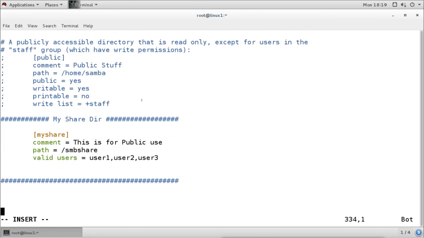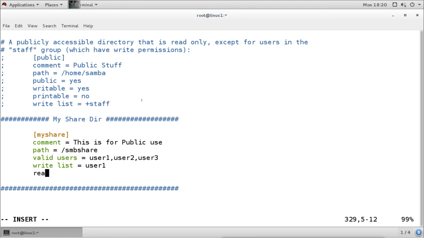So we said only allow, we allowed only user 1, 2 and 3, and then we want to give the write permission. So we say write list, and we want to give the write permission to only user 1. Then for read permission, we can say read list, and we can mention the name of the user to whom we want to give the read permission. Now user 3 we have not given read or write permission, so it will not get anything. I will not add this user 3 here, we'll go only for user 1 and 2.